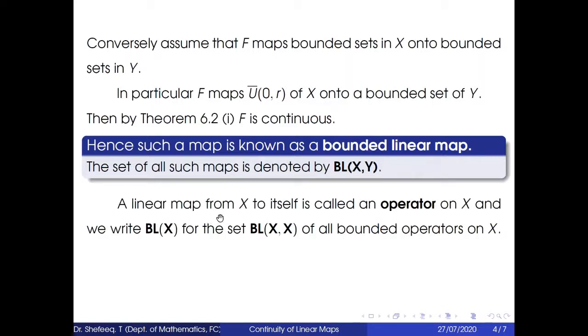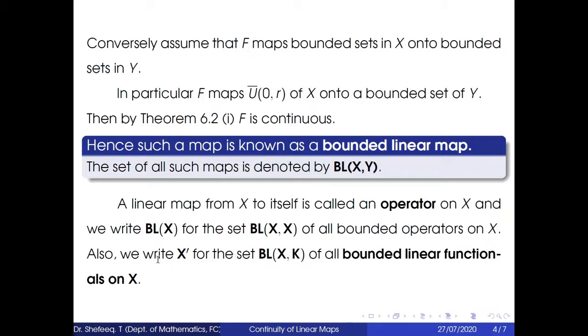Now a linear map from X to itself is called an operator on X, and we write BL of X instead of BL of X, X. Also we write X dash for the set BL of X, K, that is, linear maps from X to K. So X dash is the set of all bounded linear functionals on X.